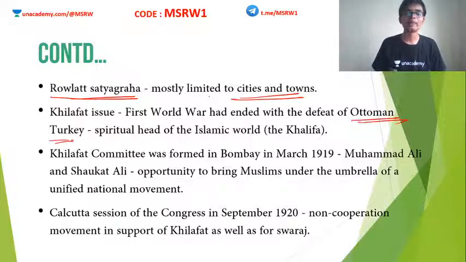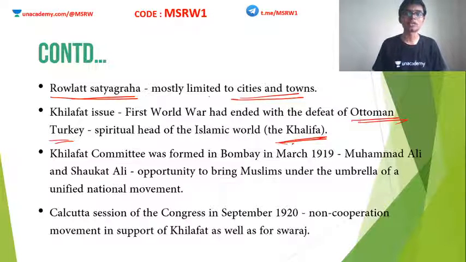Okay, the Ottoman Empire, which was actually ruled by the spiritual head of the Islamic world, also known as Khalifa. So when Britain imposed harsh treaties on this Ottoman Empire, or harsh treaties on Khalifa, the Muslims in India considered this a threat to their religion. They considered it an offense to their religion.